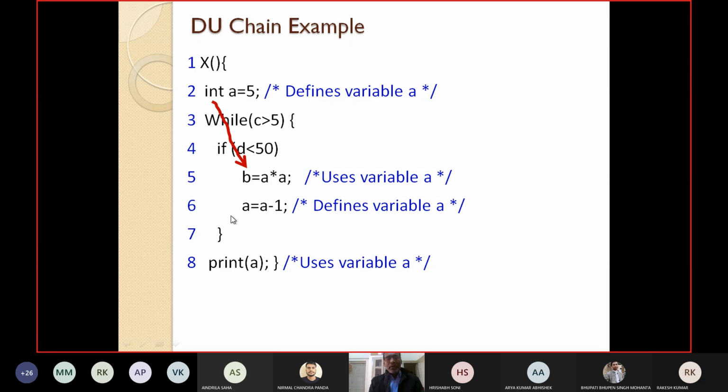But I cannot say that A, 2, 8 is a DU chain, because A is defined at 2 and again redefined at 6 before reaching 8. So A is live at line number 5 with respect to its definition at line number 2, but 2 to 8 cannot be a DU chain for A. This is how we discuss the DU chain.